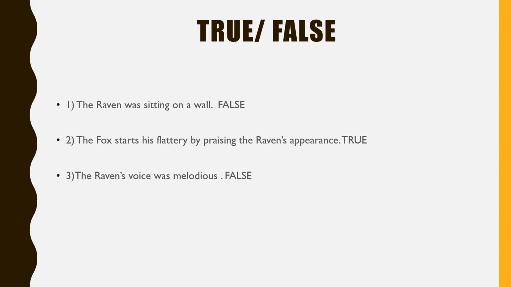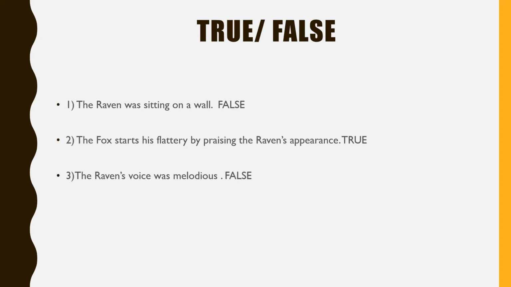Sometimes in a hurry, we just read the first half, think that it is true, and quickly write true without reading carefully the second half. But if one half or one part is true and the other is false, then the sentence is false. So please read the sentence properly, understand all the words, and then write true or false.